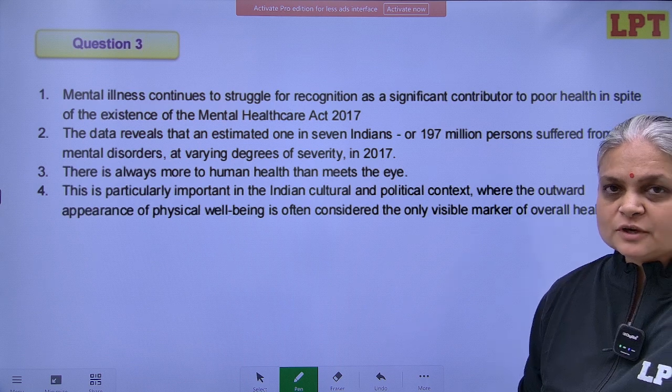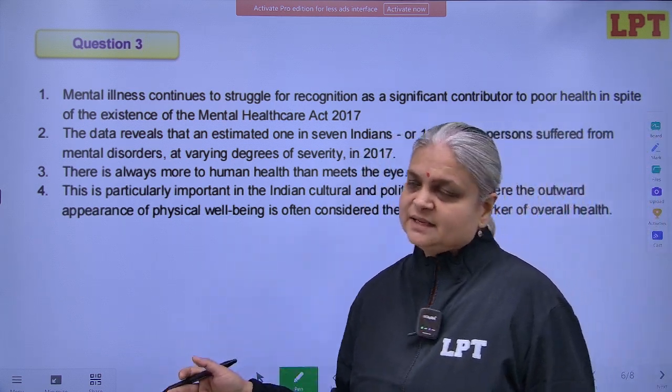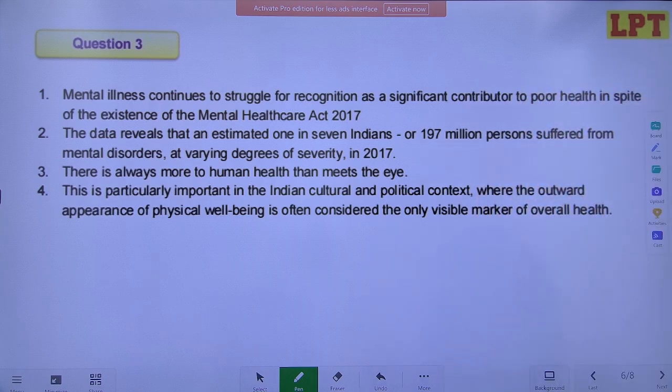I hope you have solved this question now. You have read at least. Read along with me and then we'll solve it together. Mental illness continues to struggle for recognition as a significant contributor to poor health in spite of the existence of the Mental Health Care Act 2017.